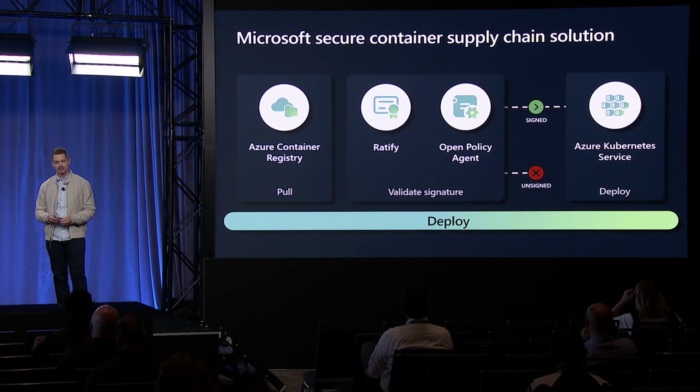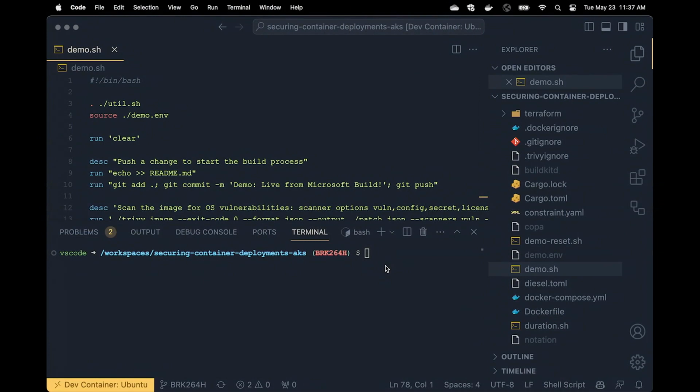And so with that, we'll cut over to the demo, and we'll take a look at running this all in action. So what I have here is a dev container and a demo script. So the demo script's going to start, and I'm going to start a build, and that's going to run in the background. But as it goes in the background, I'm going to run through all of these steps manually at the command line so we can see what's happening. And then at the end, hopefully I'll have a nice deployed workflow that we can take a look at.